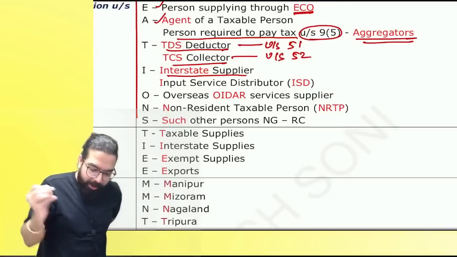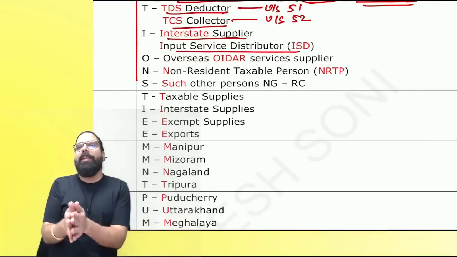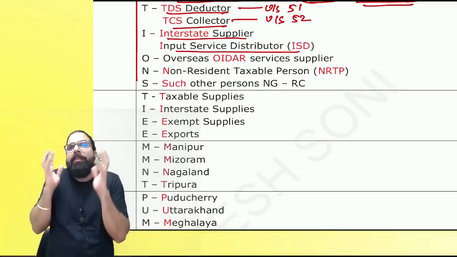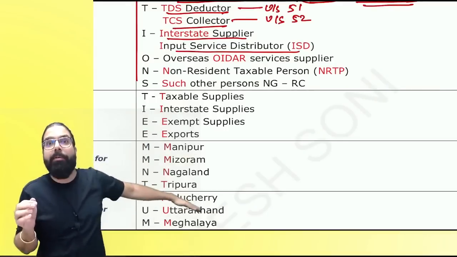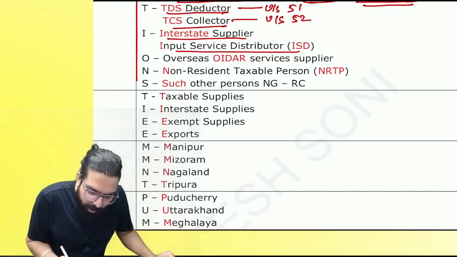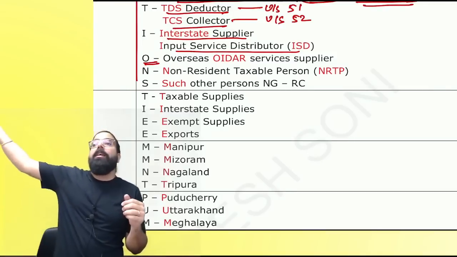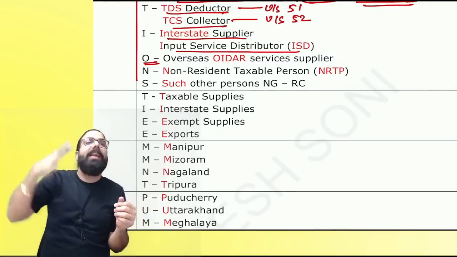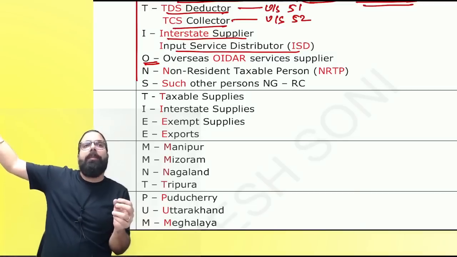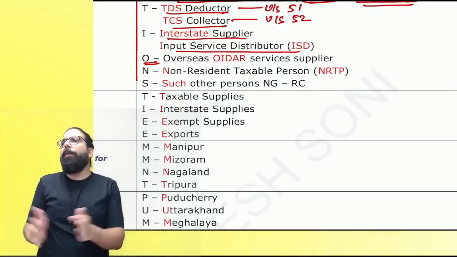Can we go ahead, everyone? The next one over here is I for ISD. Do you remember, everyone? What is an ISD? Baba, ISD receives the invoices and distributes the credit of the invoices. They have to take compulsory registration. The next one over here is O for overseas OIDR, a person who is supplying from outside India. OIDR services. Why do we call him overseas? Because he is supplying from outside India. Online information and database access or retrieval. What is it?